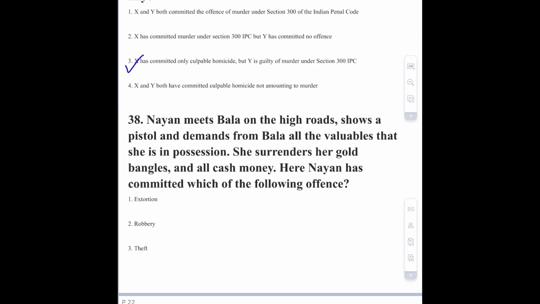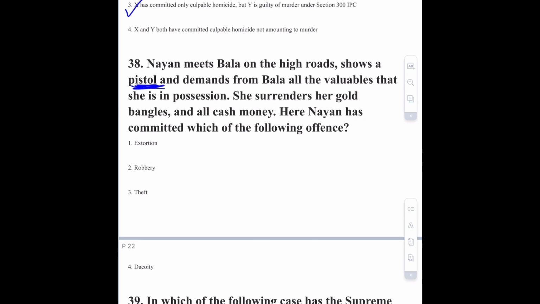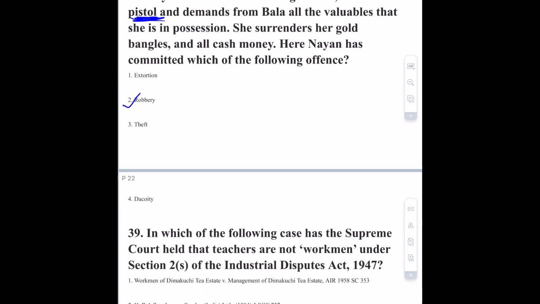Moving towards question number 38, that is Nayan meets Bala on the high roads, shows a pistol and demands from Bala all the valuables that she is in possession of. She surrenders her gold, bangles and all the cash money. Here Nayan has committed which of the following offense. Here, as soon as he showed the pistol, this is an instant threat, so this will come under robbery. If there was no instant threat, this would come under extortion, but here there is an instant threat, so this will be robbery.